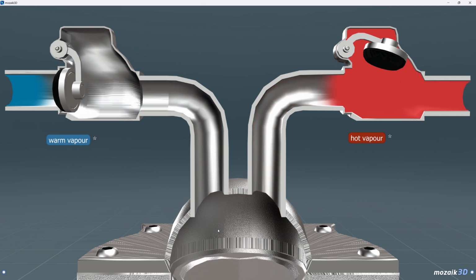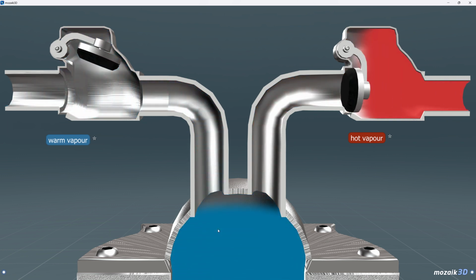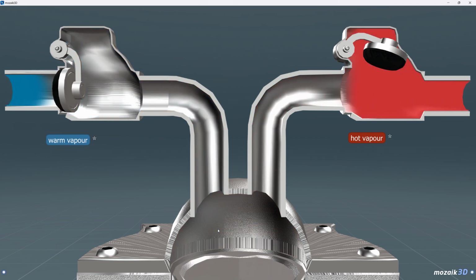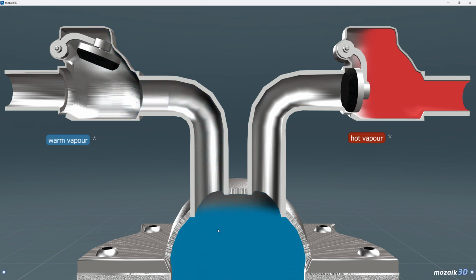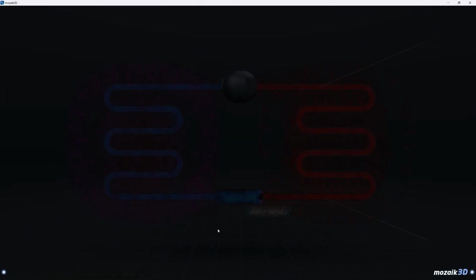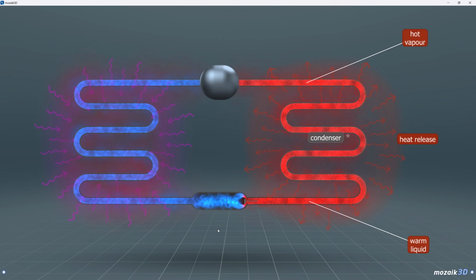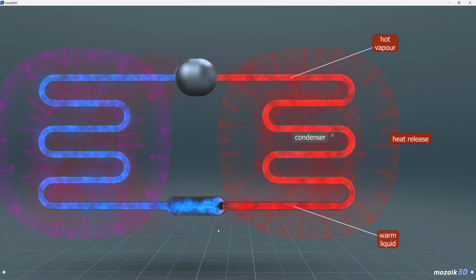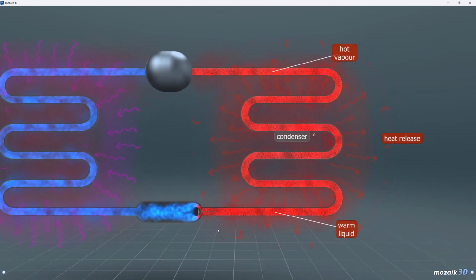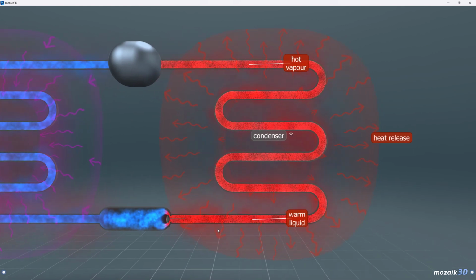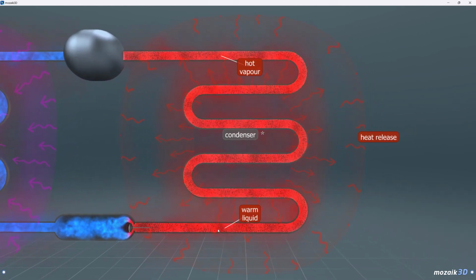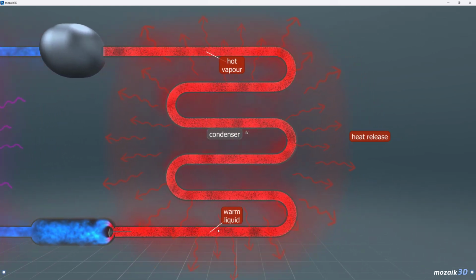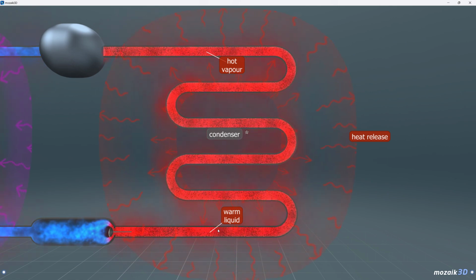The vapor from the food compartment flows into the compressor, which compresses it and causes the pressure and temperature of the vapor to rise. The resulting hot vapor is conducted into the condenser, where the temperature difference between the vapor and its surroundings causes the vapor to release heat. The vapor flowing through the pipe condenses and becomes liquid.